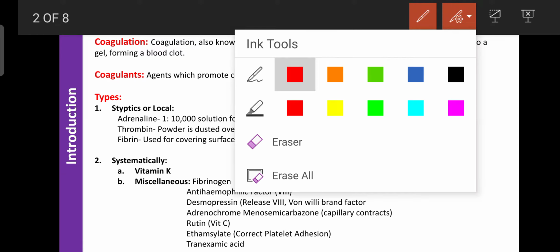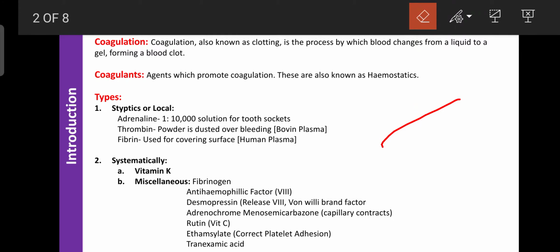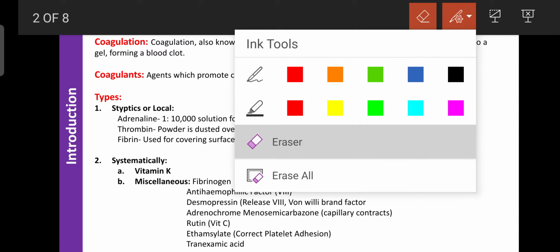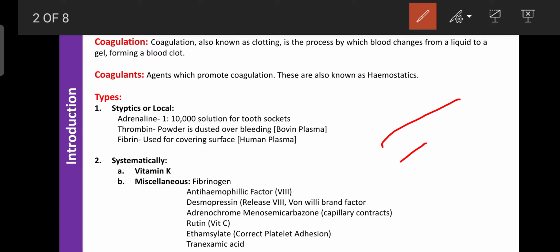Due to any injury the damage can occur, so there is a need for a repairing process.